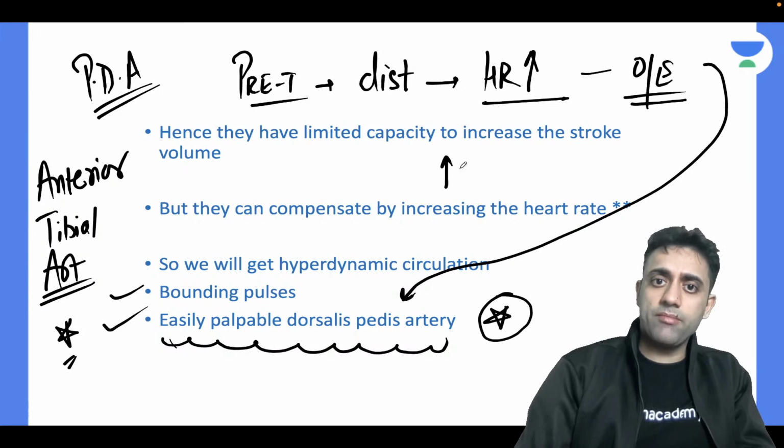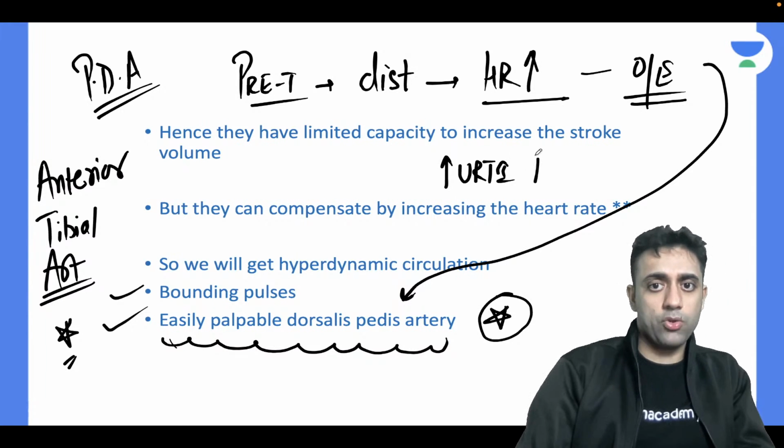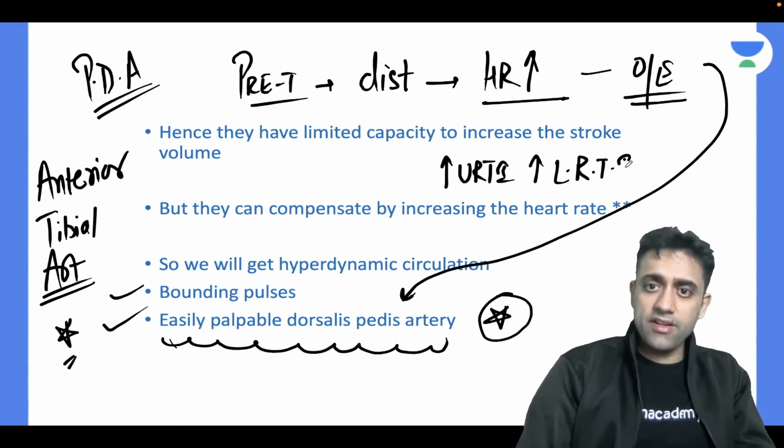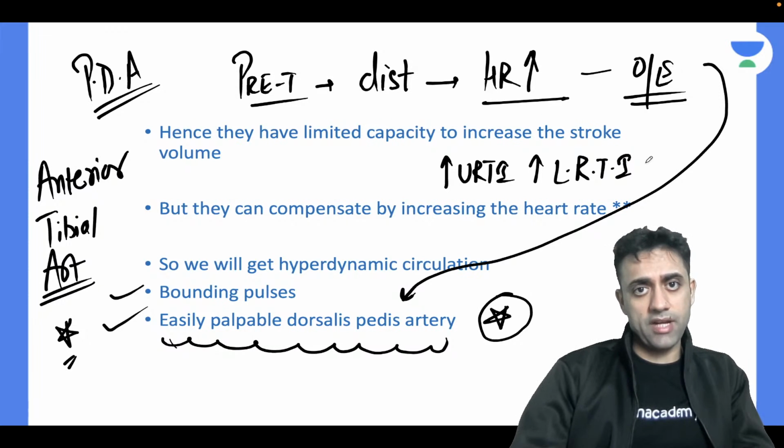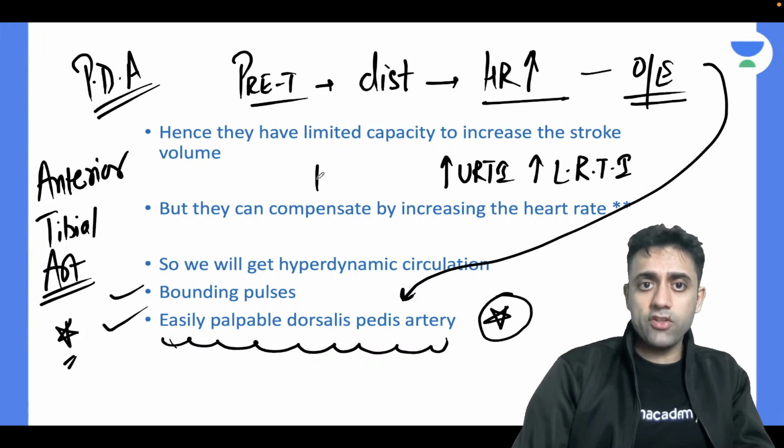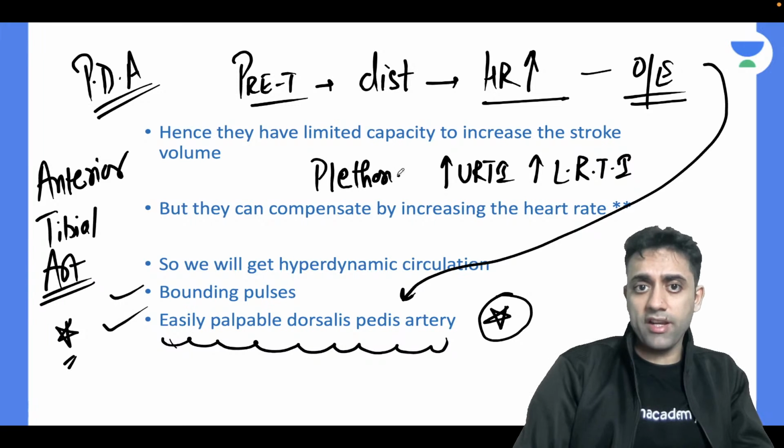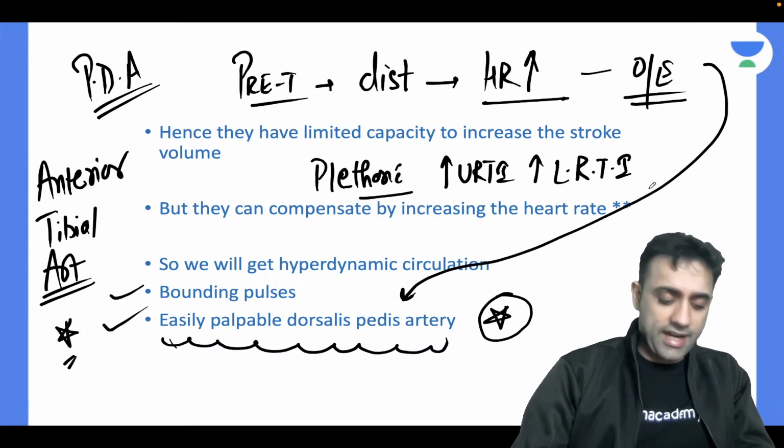Either the mother will tell you that my child has a lot of cough and cold again and again. You need to ask. See, being a doctor, you need to rule out something. Does your child have repeated cough and cold? Is your child having repeated upper respiratory or lower respiratory tract infection? Number one, if it is, then you will think of plethoric lung fields.